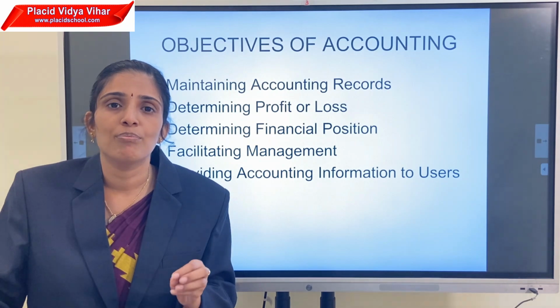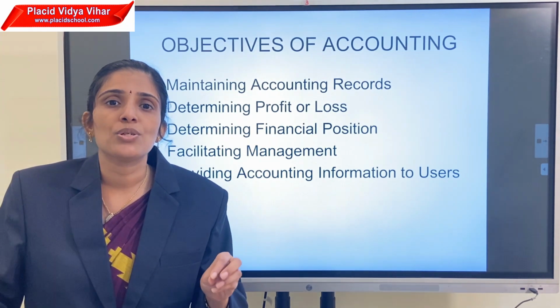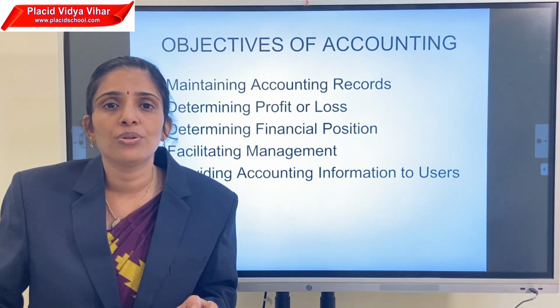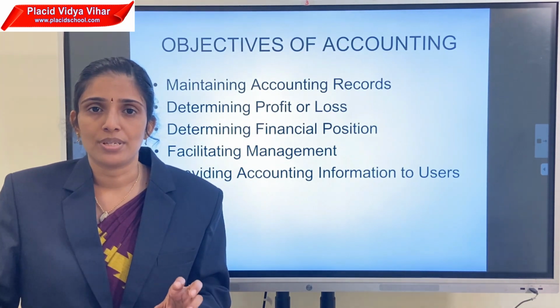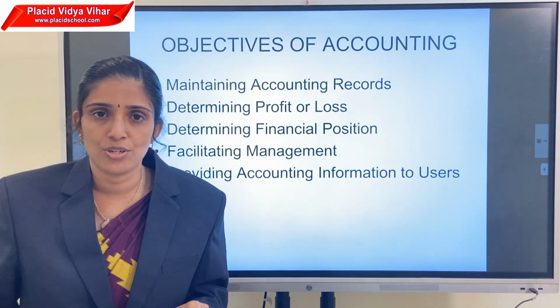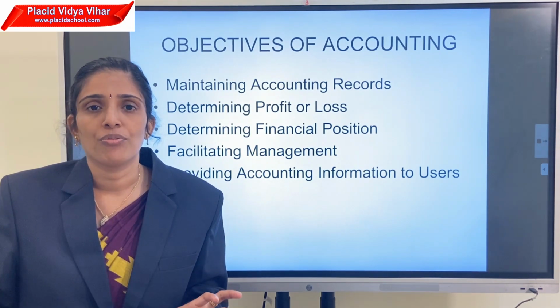And in the case of bankers, who are the outsiders or external users, bankers also provide a loan to that particular organization. So they want to know whether their funds are safe or not. So for these types of users, accounting provides detailed information about the financial performance. These are the main objectives of accounting.